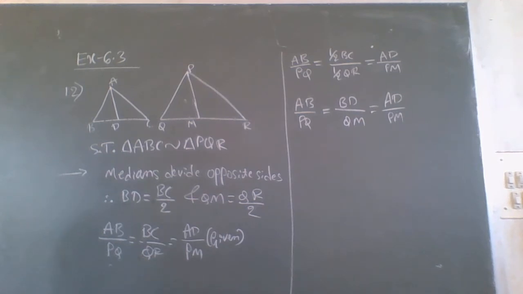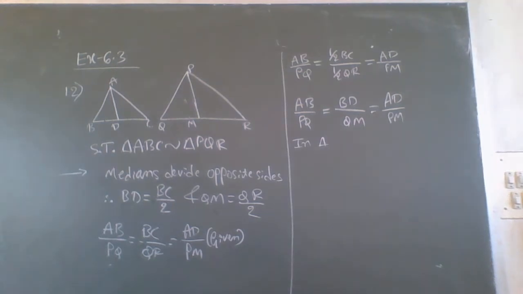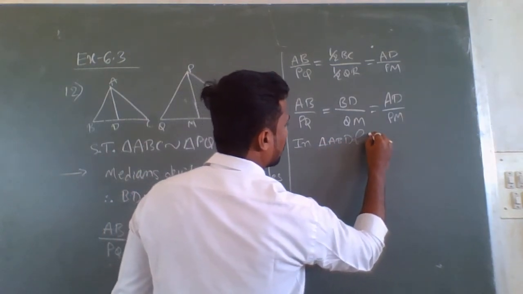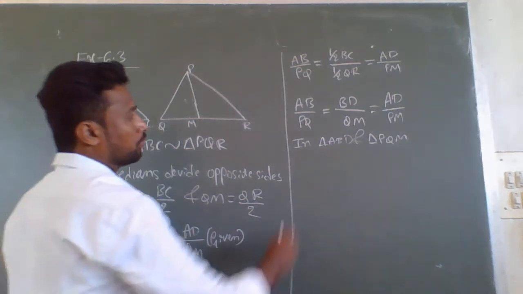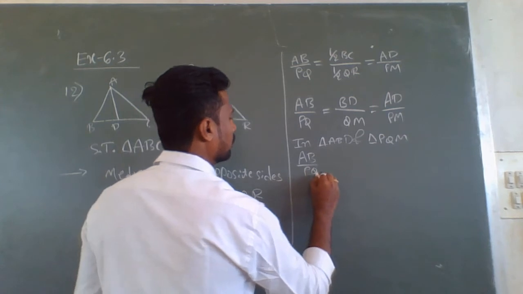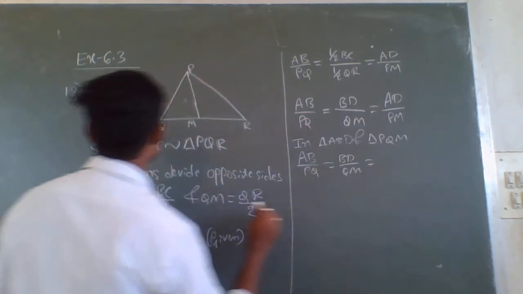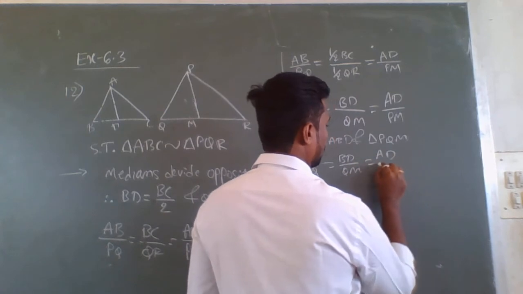Therefore, in triangle ABD and triangle PQM, we proved that AB by PQ equals BD by QM, and the remaining side AD by PM.